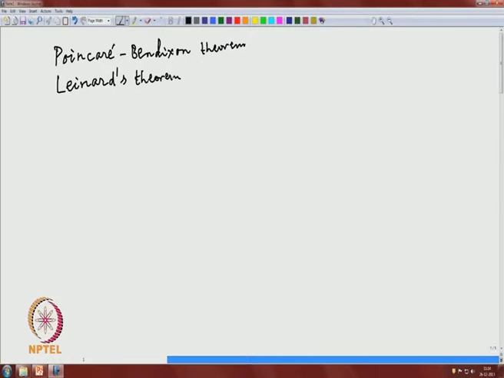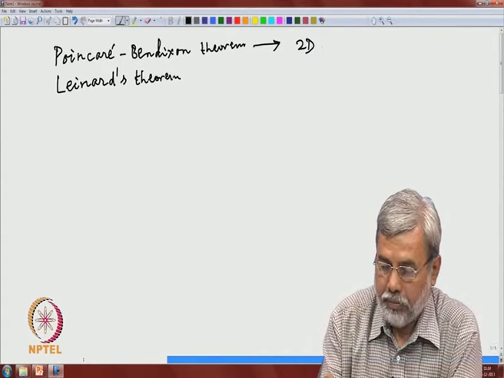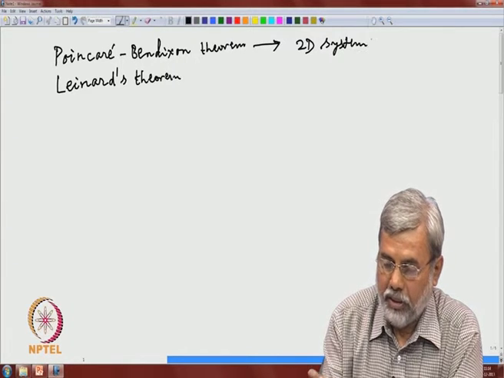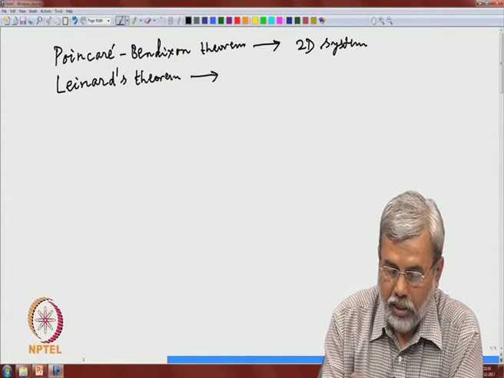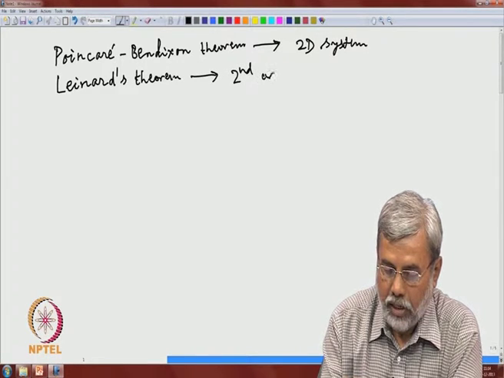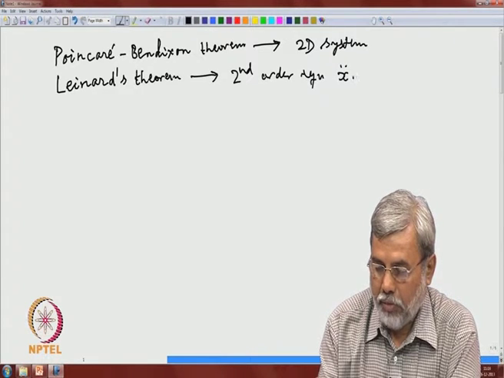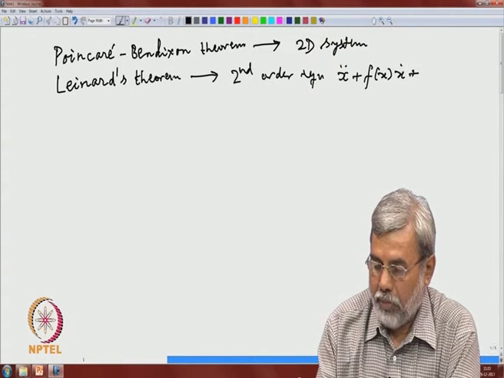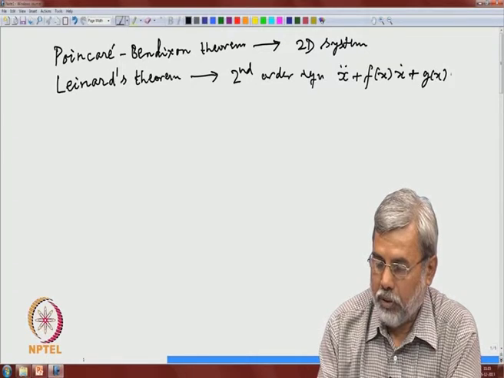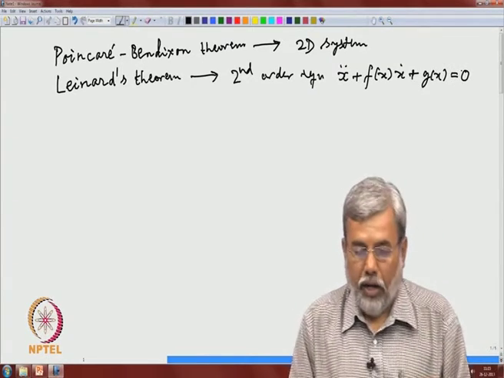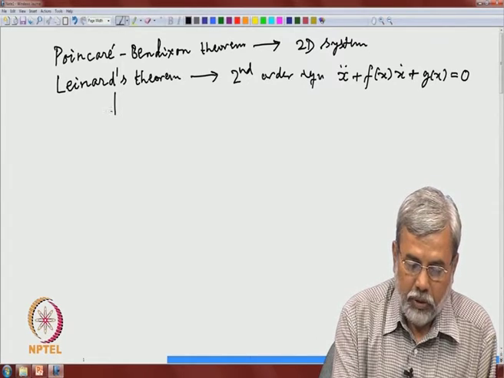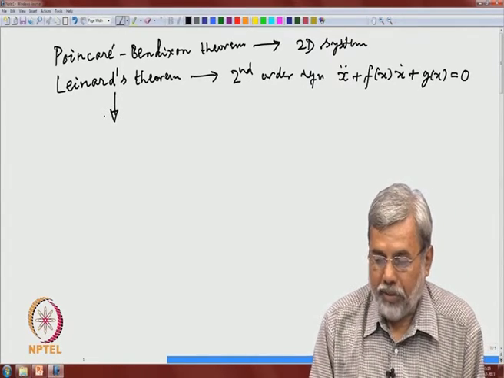Let me stress that again, these are very 2D specific theorems. This is applicable for 2D systems of first order equations, and this one second order equation x double dot plus f(x) x dot plus g(x) equal to 0, under certain conditions on f and g, which we stated in the previous class.